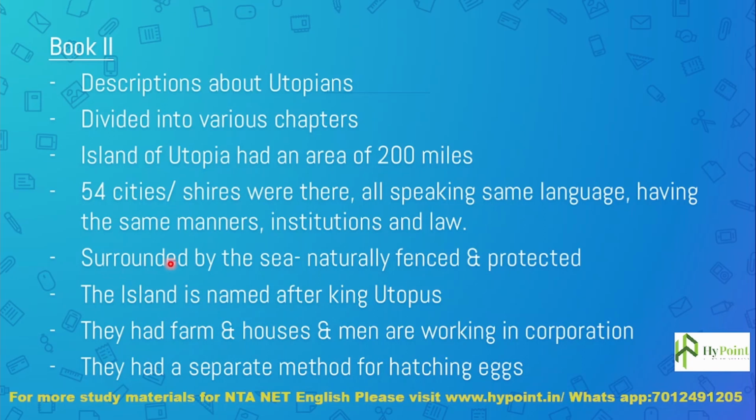The island of Utopia is surrounded by sea, so it is naturally fenced and protected. The island is named after King Utopus, who is the founder of Utopia. They had farms and houses, and everybody was working in corporations.